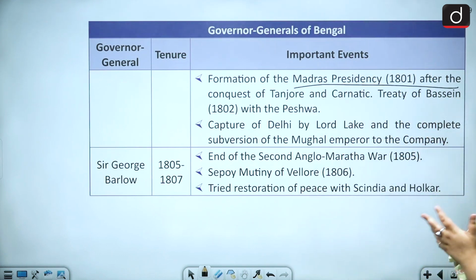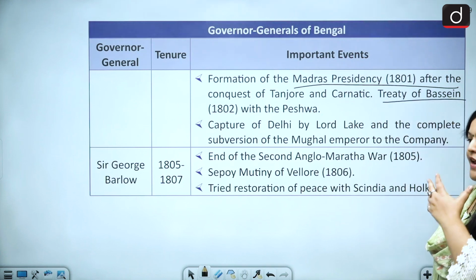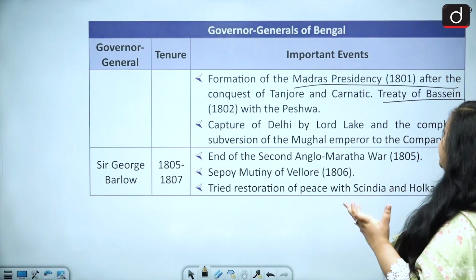Apart from this, he is also someone who contributed to the formation of the Madras Presidency after the conquest of Tanjore and Carnatic, and all this was happening, not directly his responsibility, but under his reign.